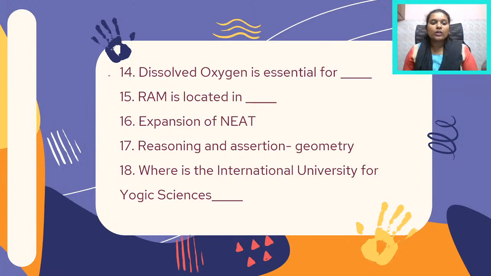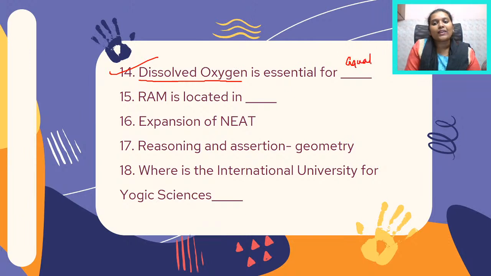Now moving on, we look at environment as well. With regard to environment, you had this question on dissolved oxygen. Dissolved oxygen is something that is common in aquatic organisms or aquatic creatures. Among the various options, you had human, animals, fish and crops. The answer is fish, because dissolved oxygen is essential for the survival of fish.